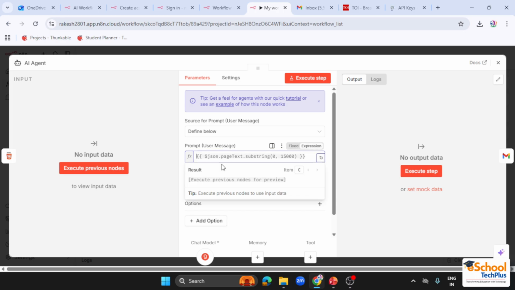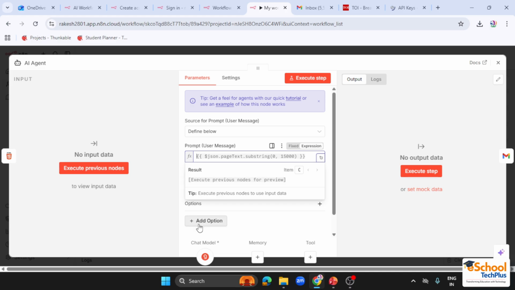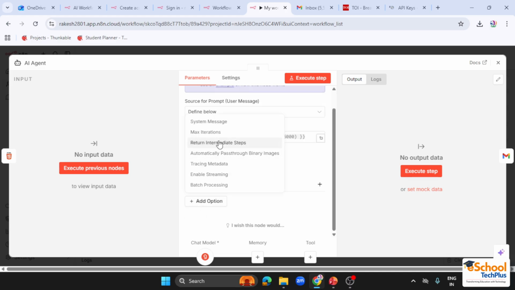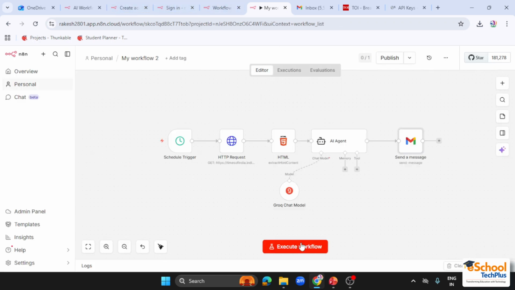Okay, so we have limited the content to 15,000 characters. Otherwise the news will be too long for us to deal with, right? Now here also we can add some prompt. So click on this system message and add a customized prompt over here, and then I think our process is ready. Let's click on execute workflow.